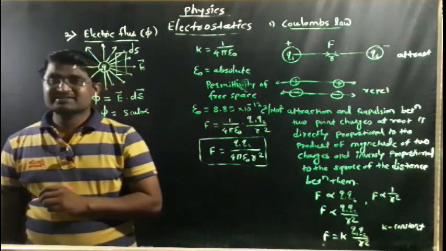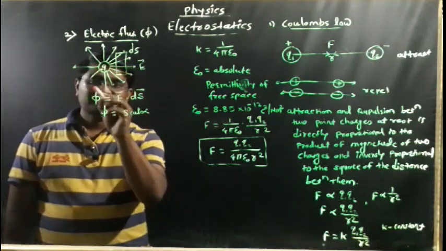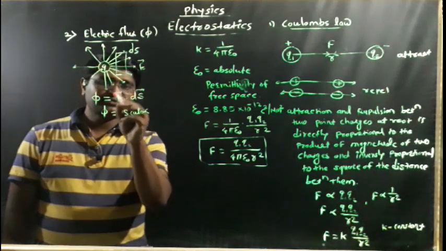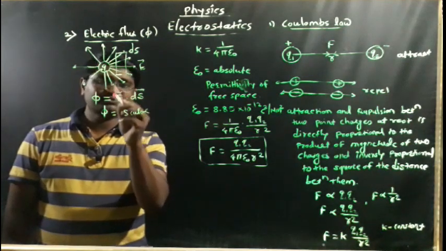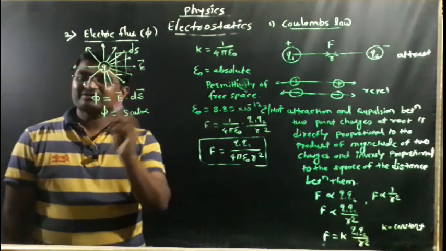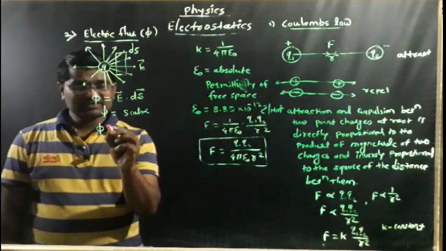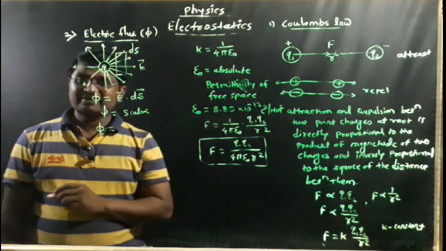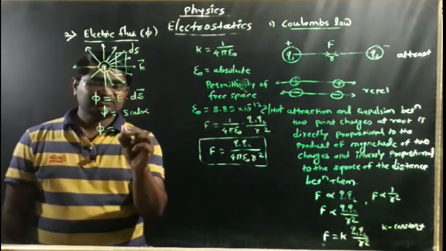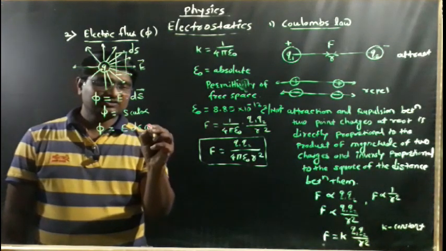Electric flux is a scalar quantity. Remember that this is a product of two vectors, and the answer is a scalar. So it means that this is a scalar product between two vectors, and the scalar product between two vectors we can write in terms of their magnitudes. So what is the magnitude? This magnitude is represented as E ds cos theta.